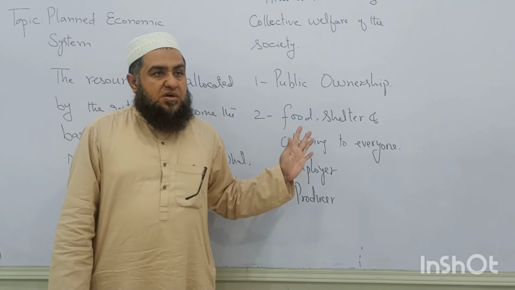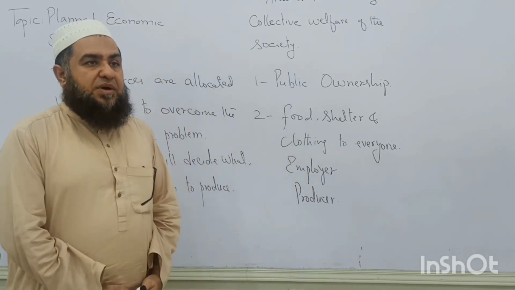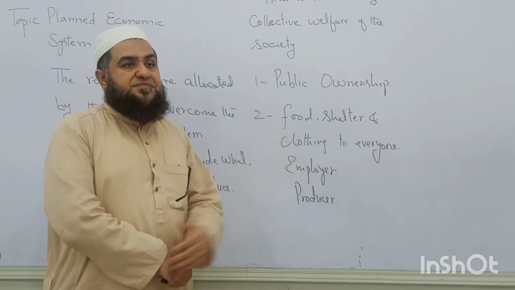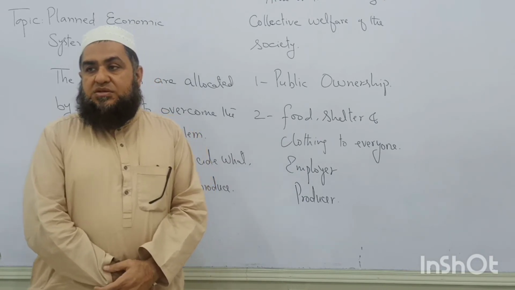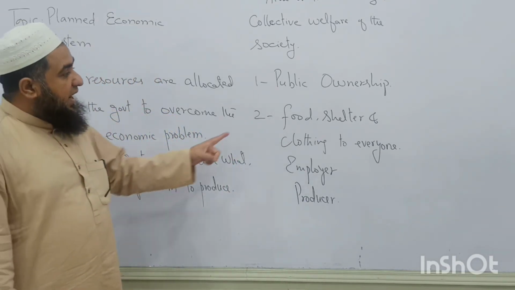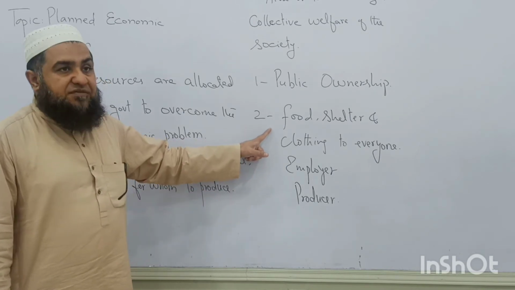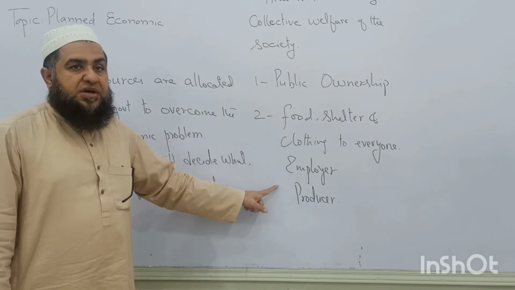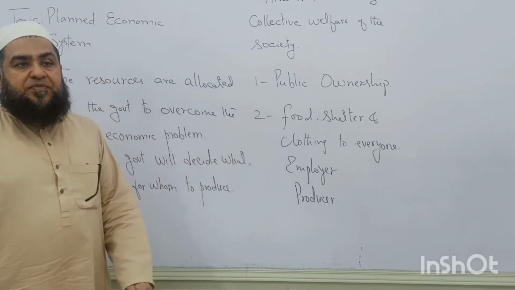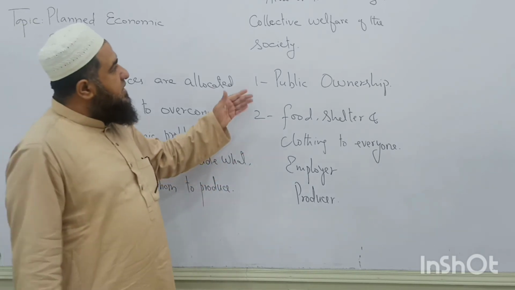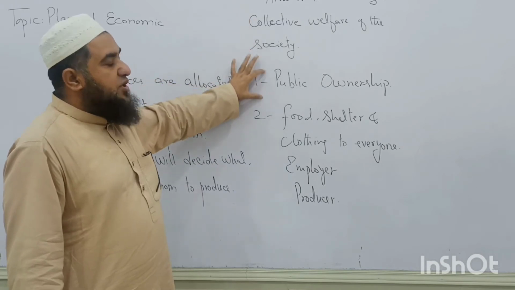Is it clear to you? How this system is controlled and managed and planned by the government? Are there any questions related to this? So we have the main responsibility of the government for employment, for production, for the distribution of goods by the government. Yeah. So motivation is what? The collective welfare, ownership is there.